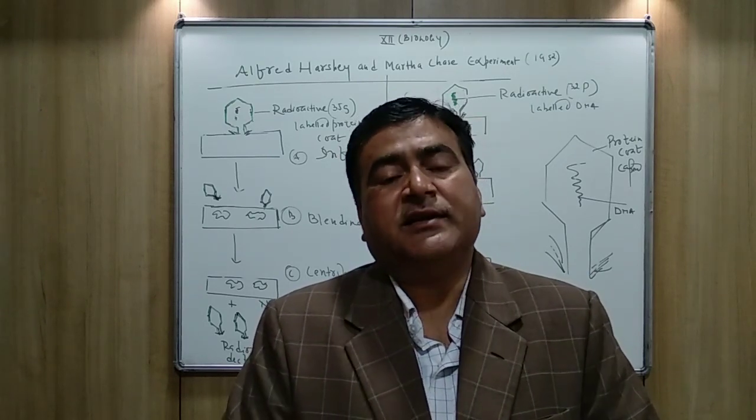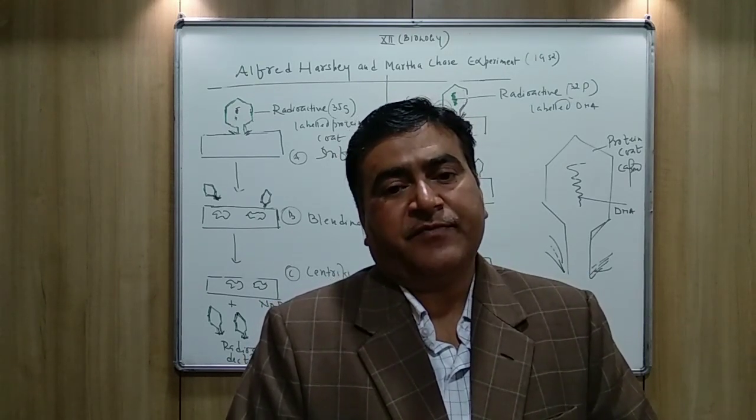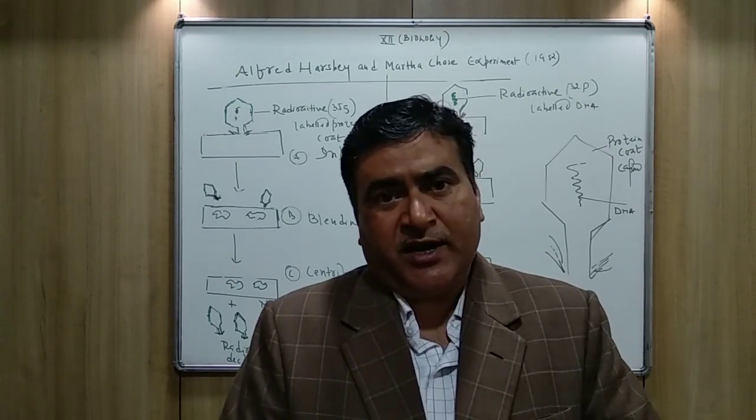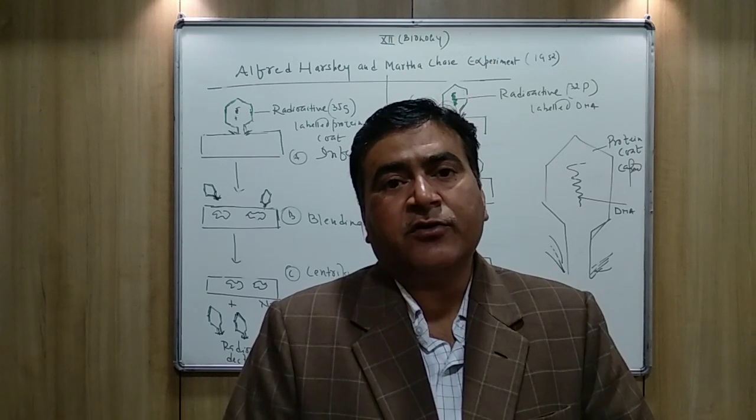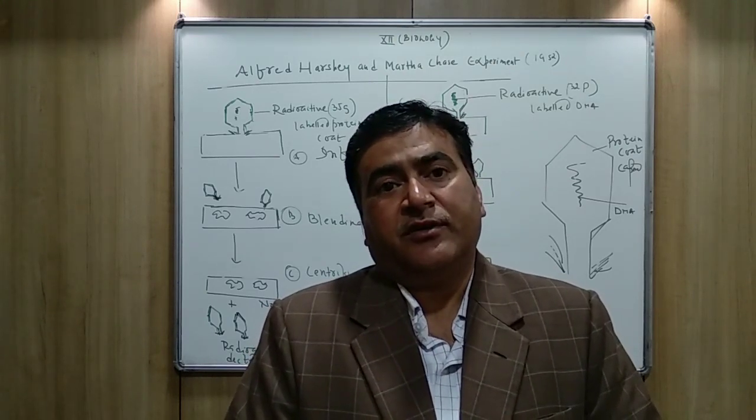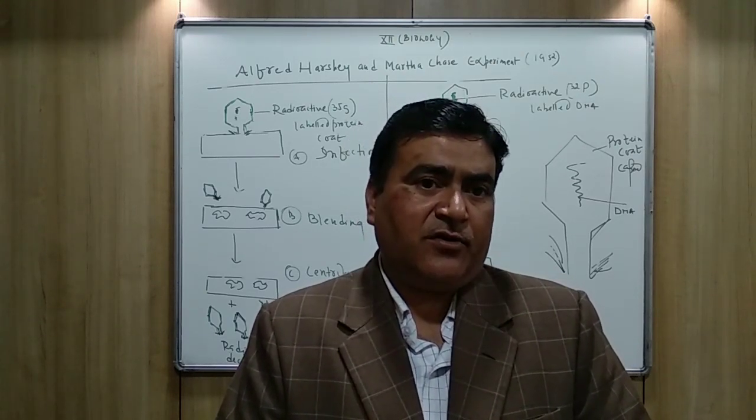The heavier one, E. coli along with the DNA, will settle down, and the protein coat, which is lighter, will stay on the top.